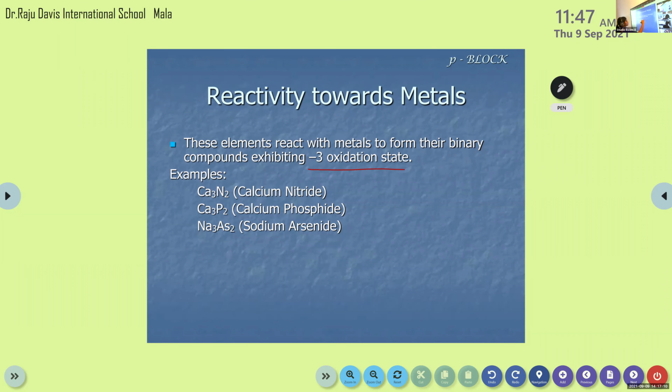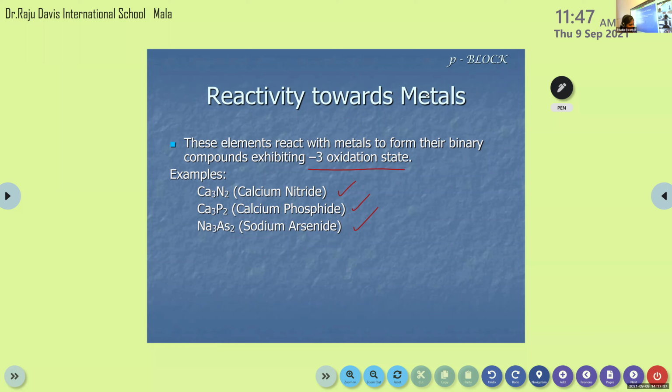Examples are Ca3N2, calcium nitride, Ca3P2, calcium phosphide, and Na3As2, sodium arsenide. So that's about the reactivity of group 15 elements towards metals. Clear, children?